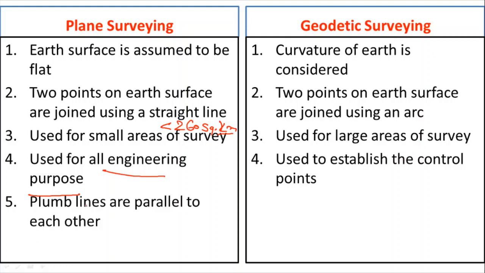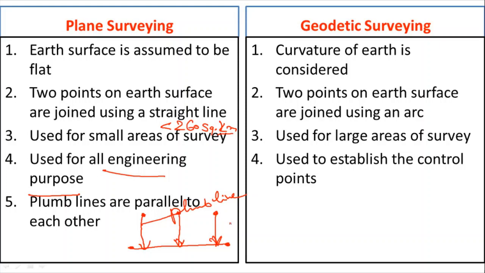Then in the case of the plane surveying, plumb lines are parallel to each other. Here, as I told in the first point, Earth's surface is assumed to be flat like this. Now, if you release the plumb bob from this point, it will reach the ground like this. Whatever these lines are, that is the direction of the plumb bob, and that is called the plumb line. So in plane surveying, you can see that plumb lines are parallel to each other.